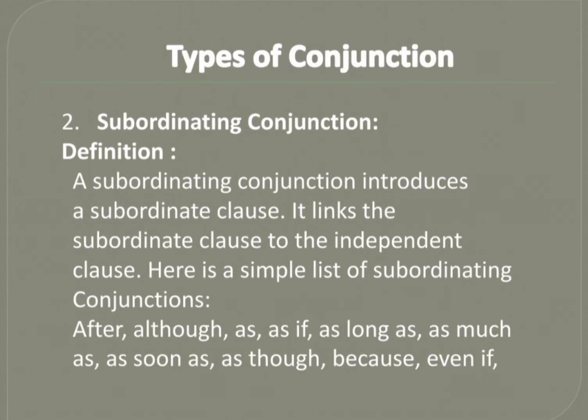The second kind of conjunction is subordinating conjunction. A subordinating conjunction introduces a subordinate clause. It links the subordinate clause to the independent clause. Here is a simple list of subordinating conjunctions: after, although, as if, as long as, as much as, as soon as, so, because, even if.